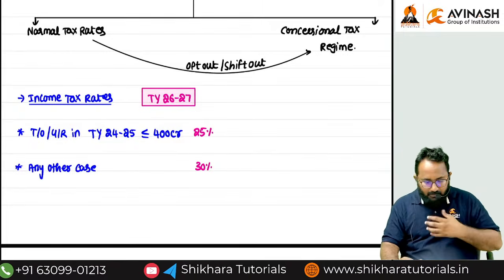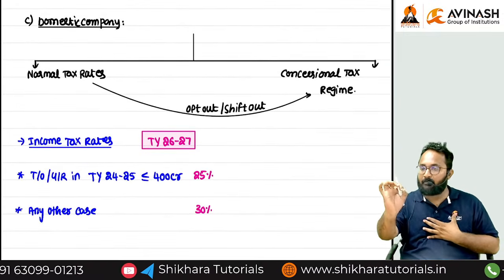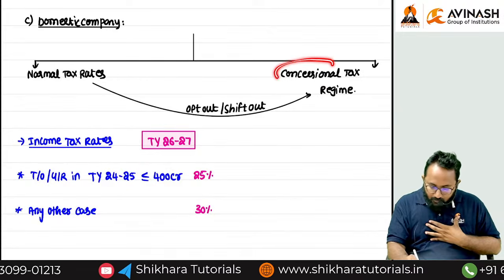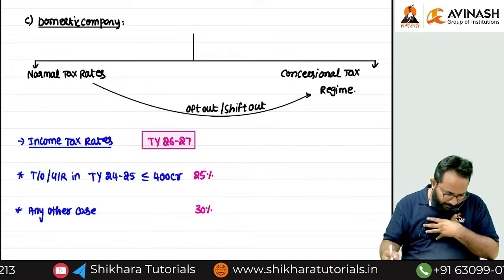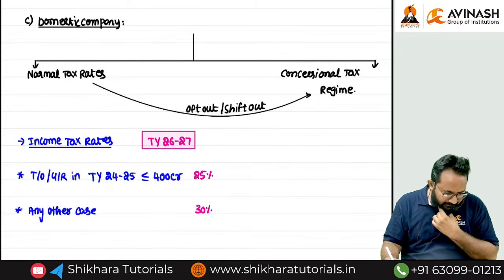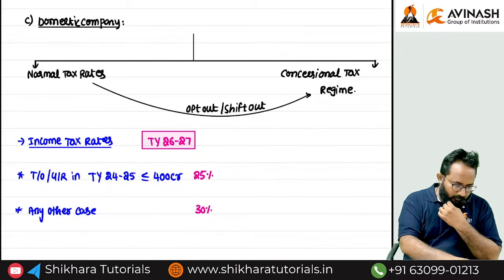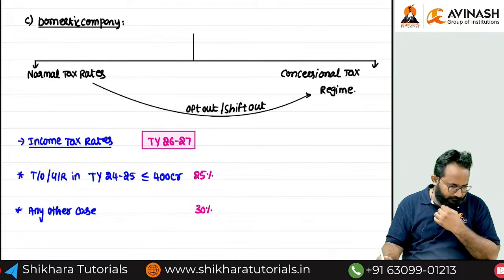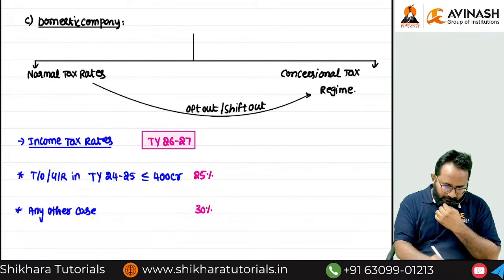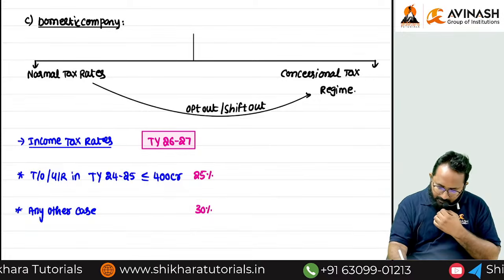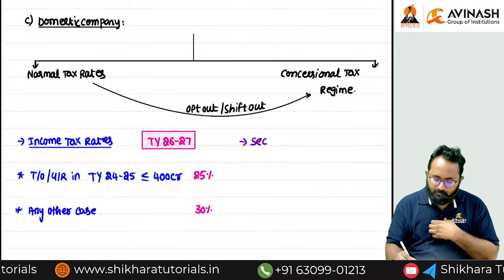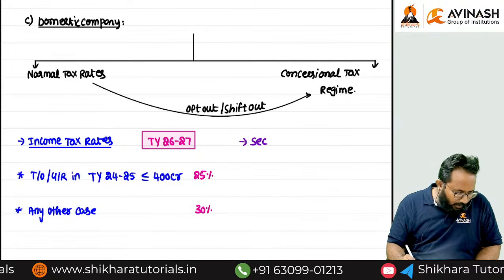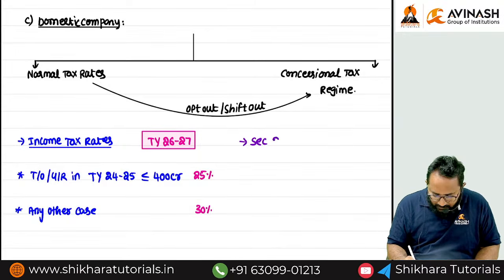Sir, some eligible companies only can go for the concessional tax rates. Which companies and what are the section numbers? I will tell you in and out. First one. First, I will just mention the section numbers. Section 200.